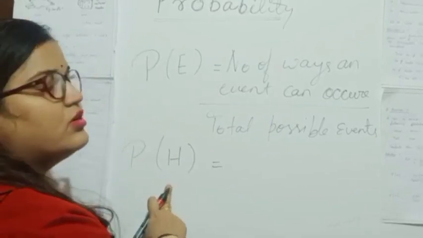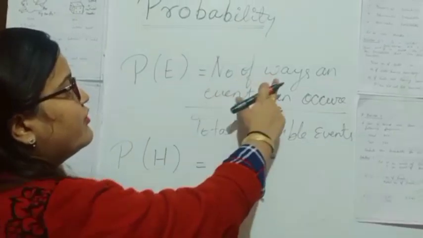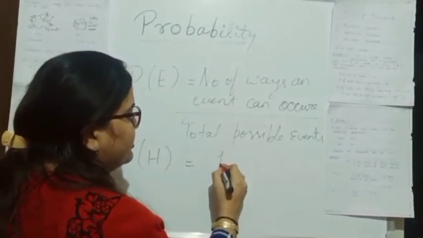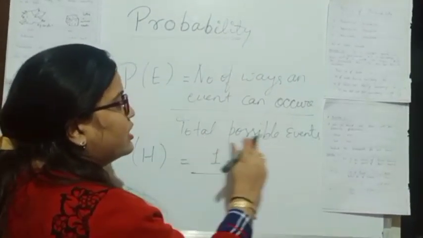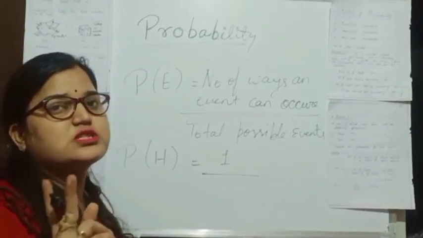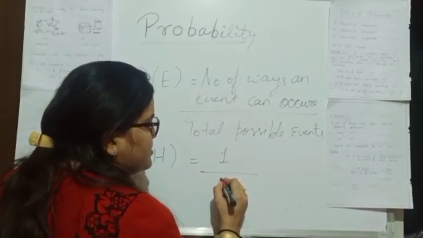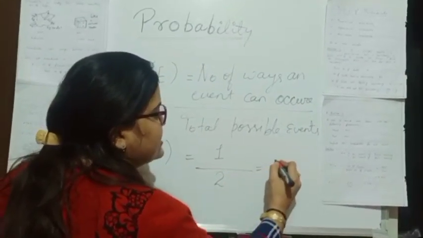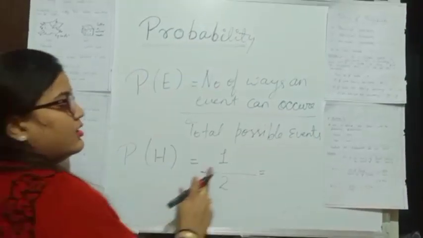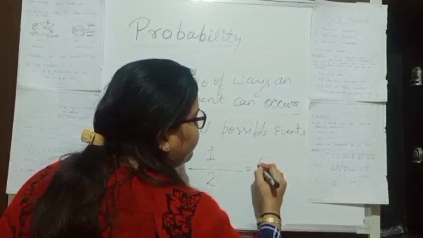Obviously, if we toss a coin, we get a head only one time, so the number of ways the event can occur is 1. The total possible events are 2, because we get two possible outcomes, head or tail. So the probability of head when tossing a coin is 1 by 2, or 50%.